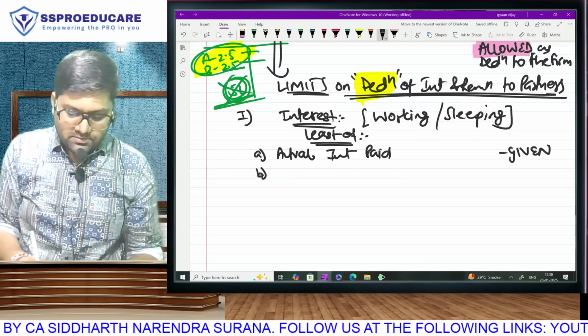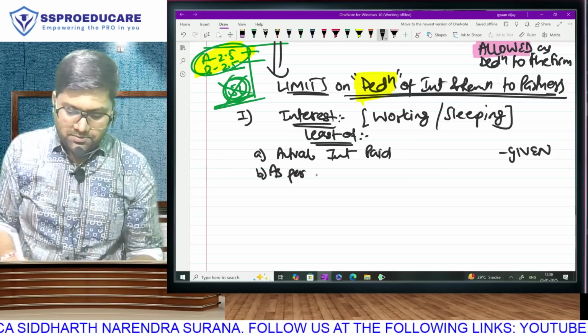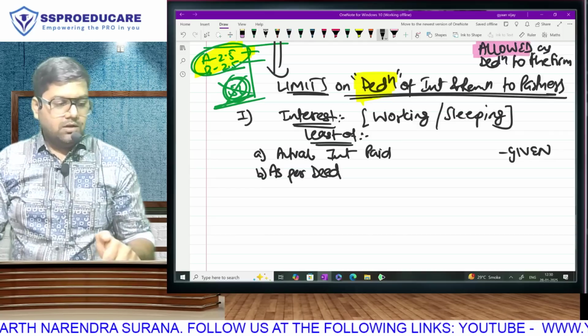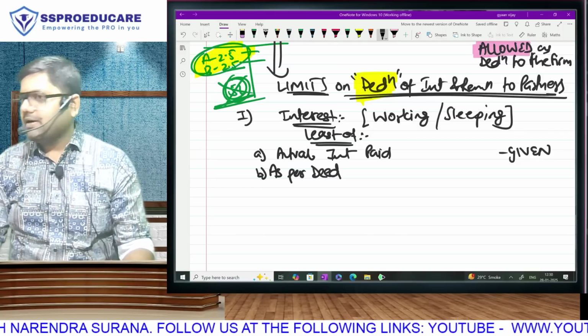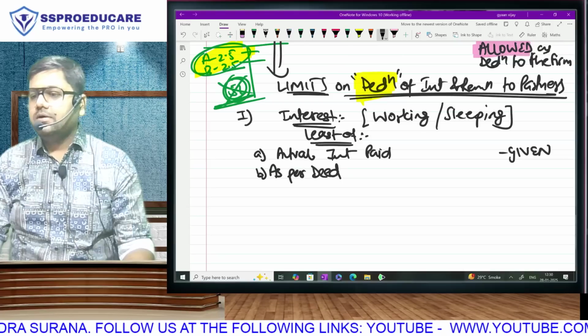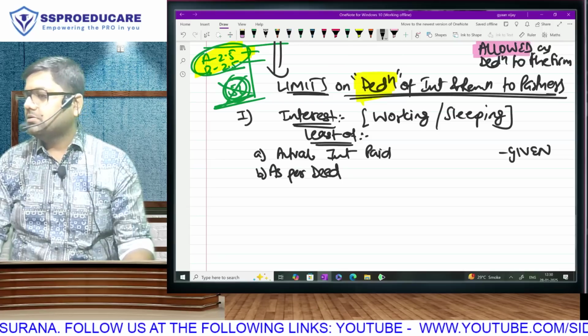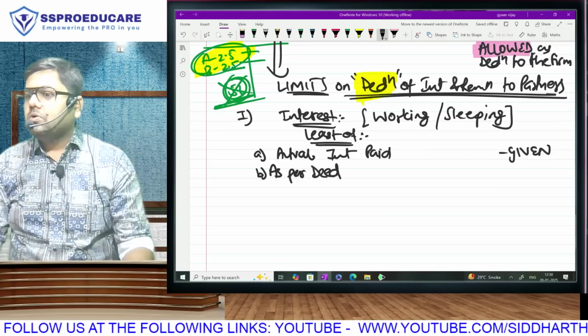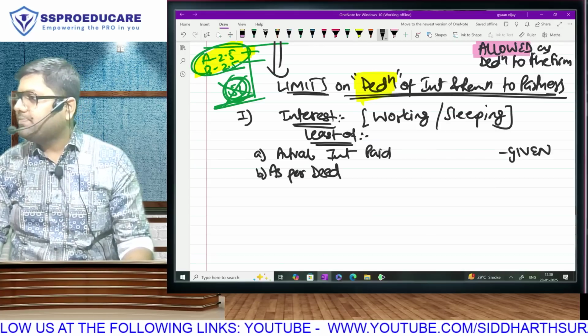Second, the amount as per partnership deed. Partnership firms pay interest to their partners or remuneration to their partners on the basis of what is provided in the deed. Yes or no? So only what is provided in the deed will be paid to the partner.